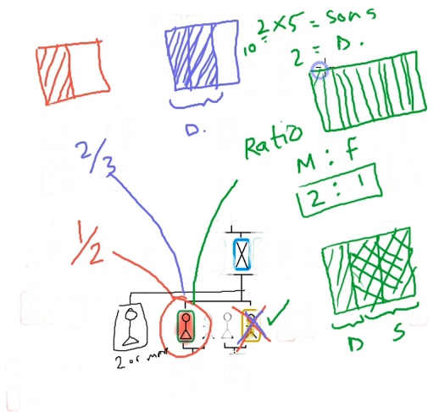2 of the pieces go to the daughters. So 1 piece goes to 1 daughter, and the rest is divided between the 5 sons. So there's 10 pieces there, and each gets 2 pieces. So this is divided by the sons. Now that's why I do it in this way. Just imagine that the son is double, and that's how you can work out the portions. So that's the inheritance of the daughter's share.